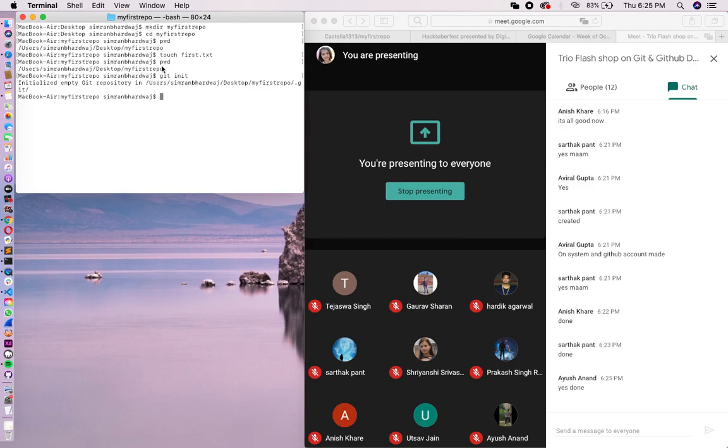So as you can see, after typing the command git space init, do remember all the things are case sensitive, it has initialized empty git repository. So I hope that you all are getting this: initialized empty git repository, because this means that git has started working. I'm assuming that you all are done till here.